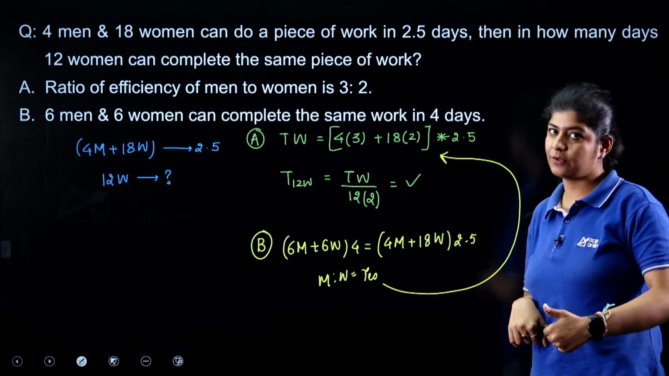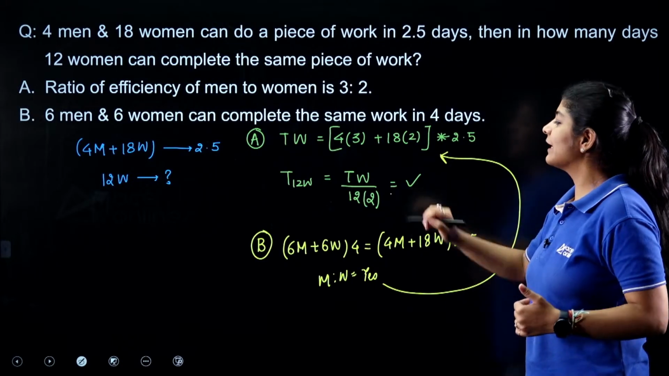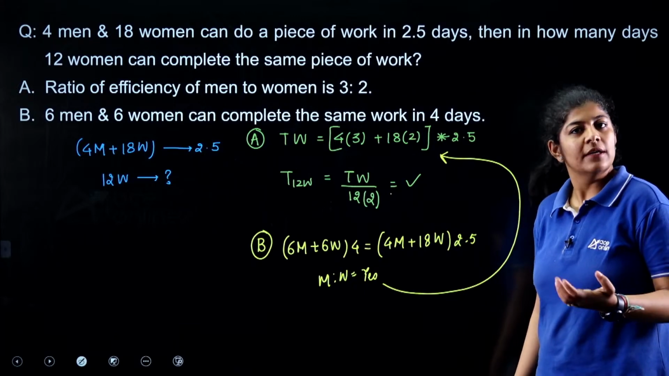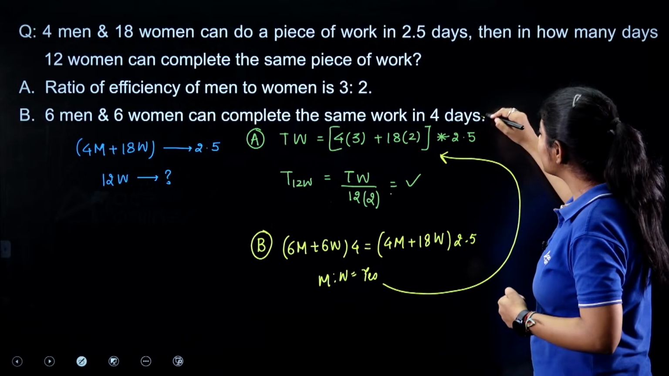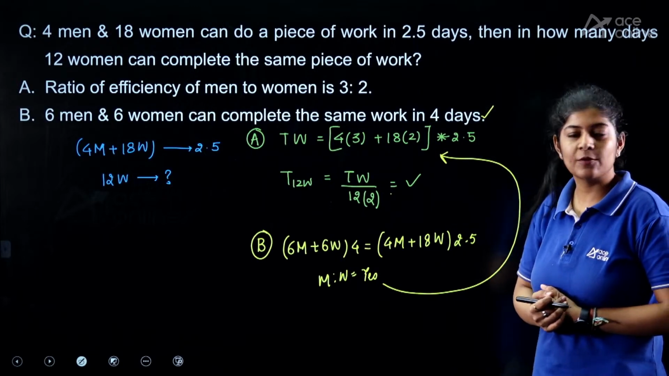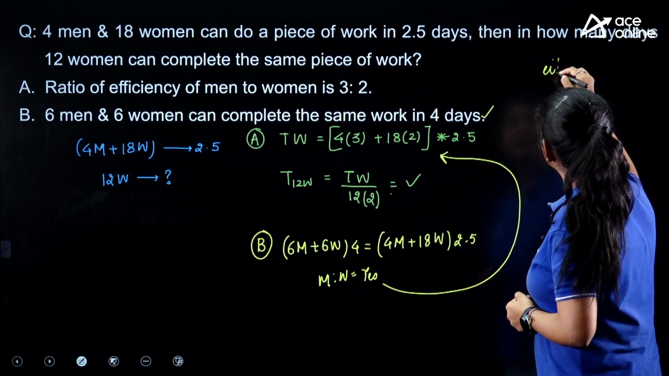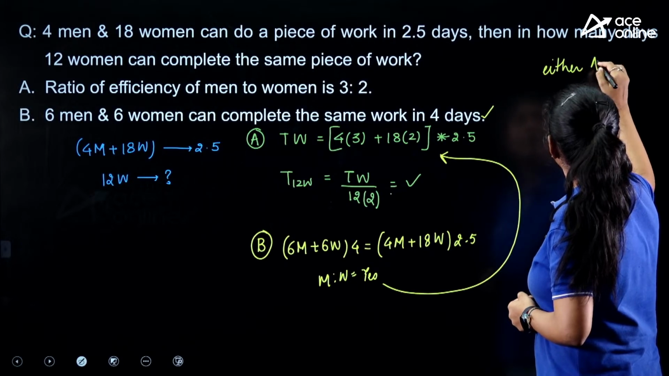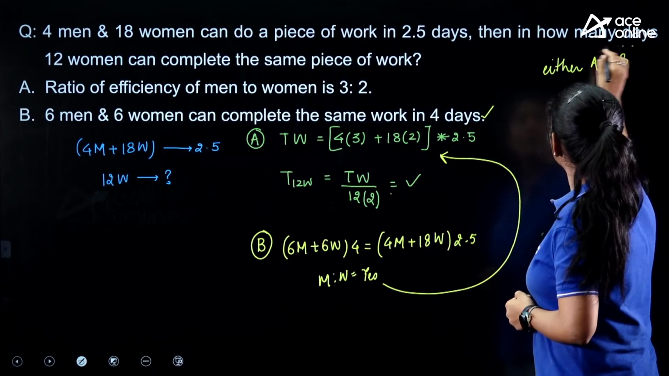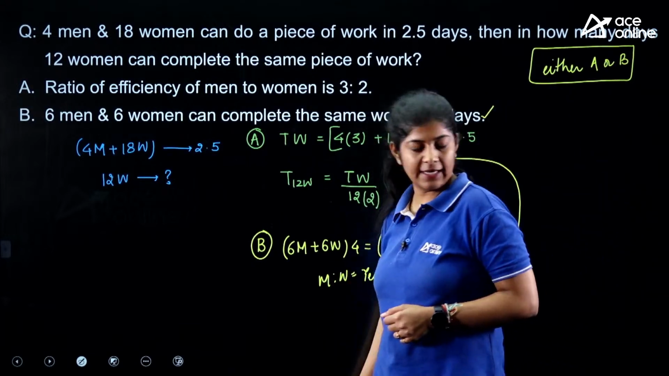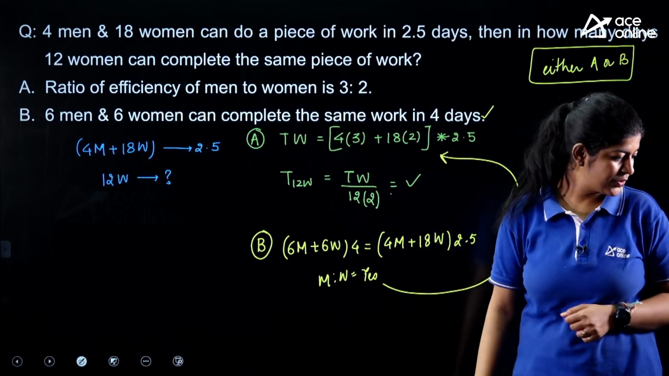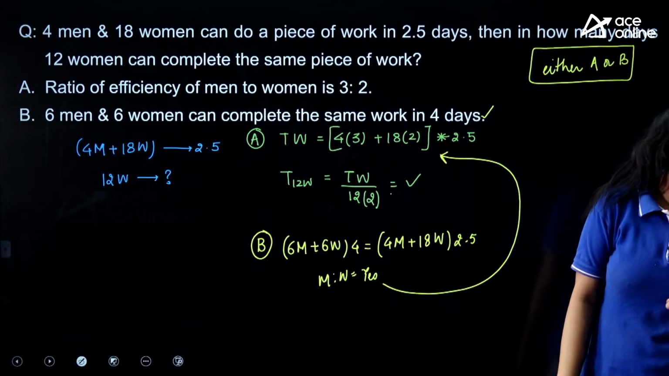First we will find out the total work, and after that we can easily find out the time taken by 12 women to do the same work. That means from this one also we can easily answer the question. So we can say that either A or B, individually we can easily answer from either of them, right? We can individually answer from either of them.